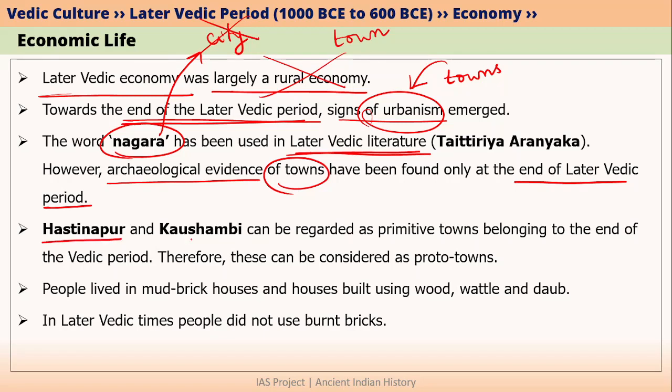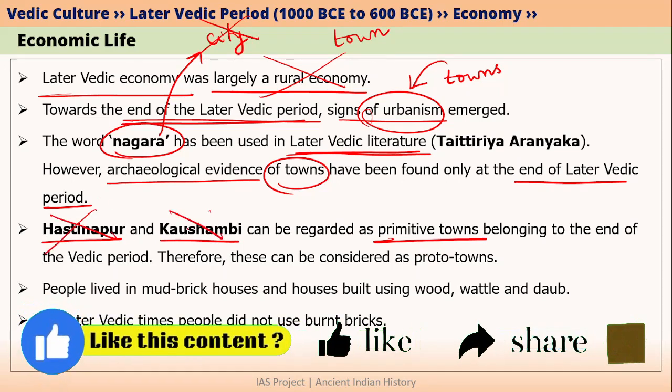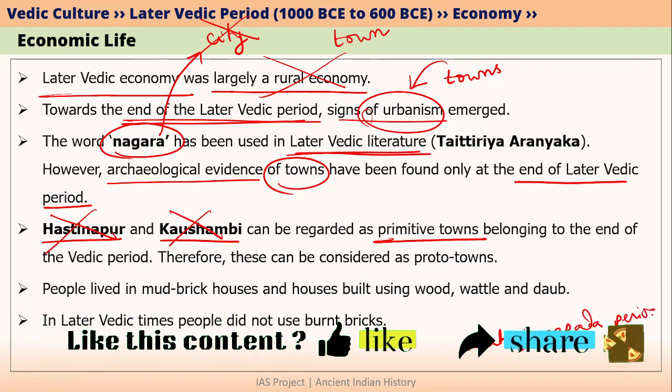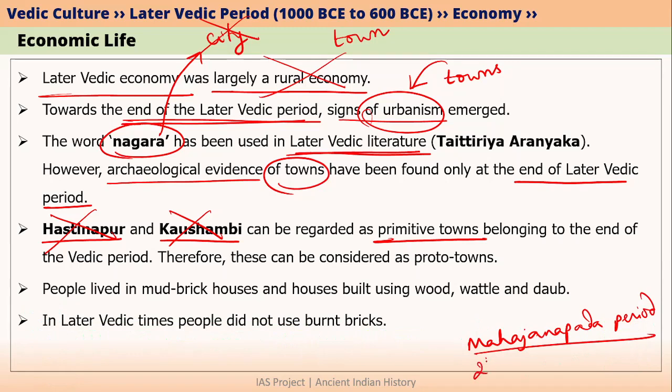So Hastinapur as well as Kaushambi can be considered as primitive towns that belong to later Vedic period. Please note that these were not cities because cities only occurred in Mahajanapada period. That is why we call Mahajanapada period the second stage of urbanization in India. You already know that the first stage of urbanization was Indus civilization. After Indus civilization and before Mahajanapada period, there were no cities in India. So obviously in later Vedic period also there were no cities.